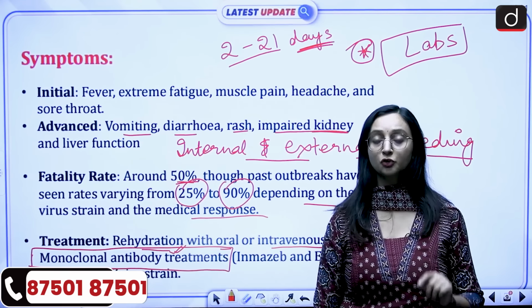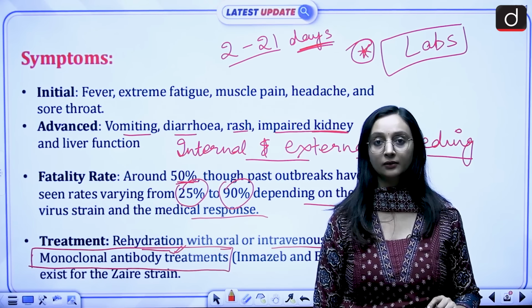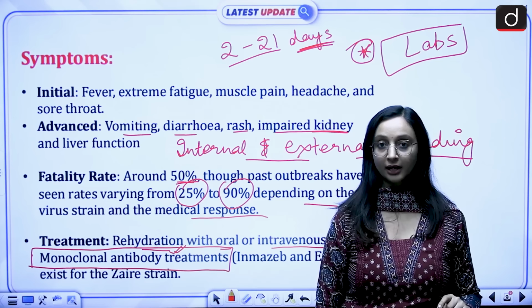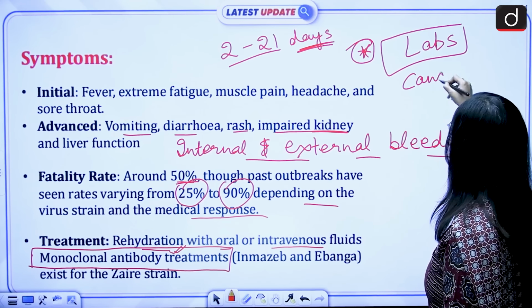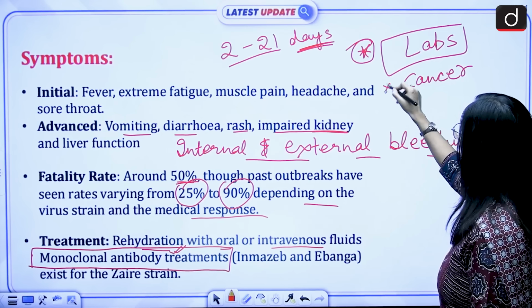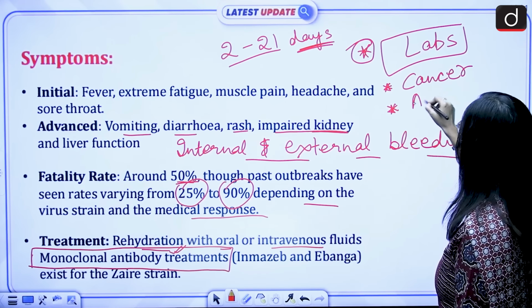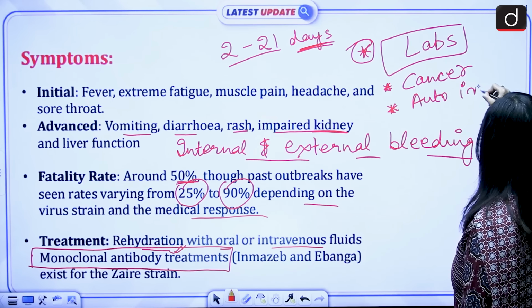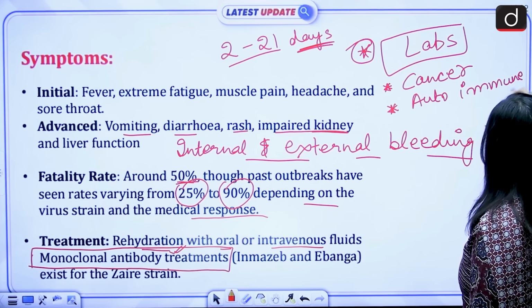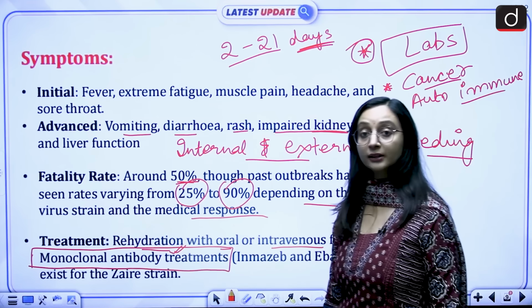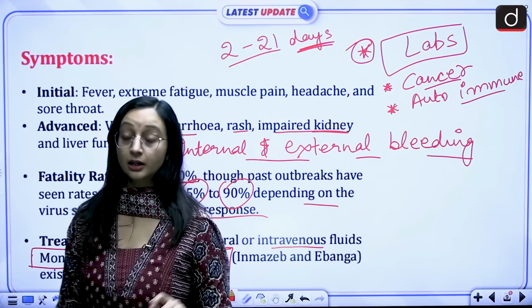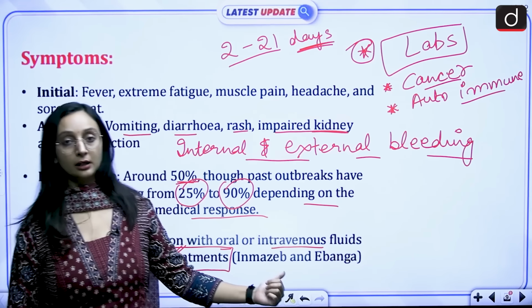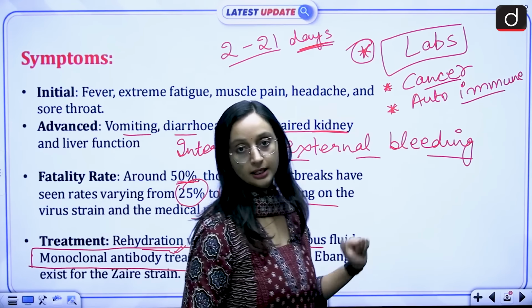Because they are so specific and targeted in their delivery, they are not only used in Ebola virus treatment, they are also used in cancer treatments and autoimmune disorders. Because there also we don't want the healthy cells to be affected, and we want a very specific, very targeted delivery. So that's why these monoclonal antibody treatments are given in these cases also.